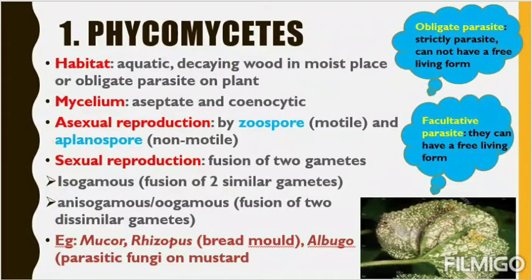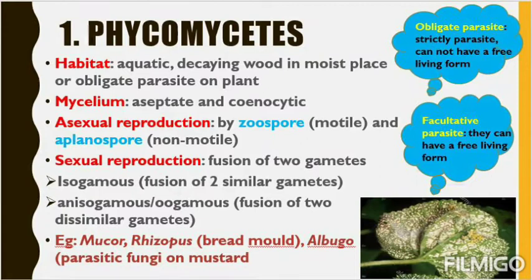So sexual reproduction occurs in two ways. One is isogamous, where two similar gametes are fused, and one is anisogamous or oogamous, where two dissimilar gametes are fused. The common examples of Phycomycetes are Mucor and Rhizopus, that is bread mold. If you keep bread for four days, you can see that green color fungus, that is Rhizopus. Albugo is a parasitic fungus on mustard. You can see in the diagram, on the mustard leaf, that white color rusty appearance, that is Albugo. So these are the members of Phycomycetes.